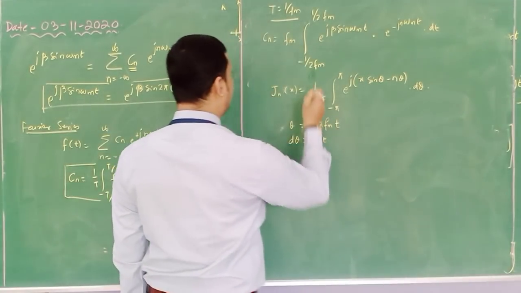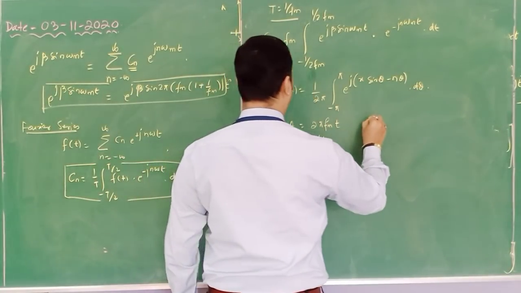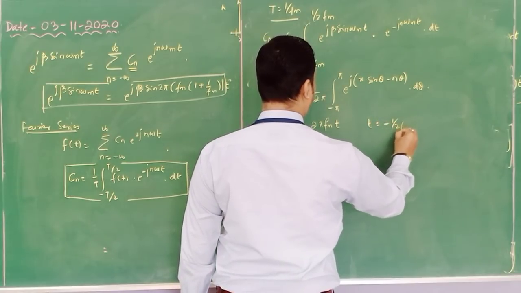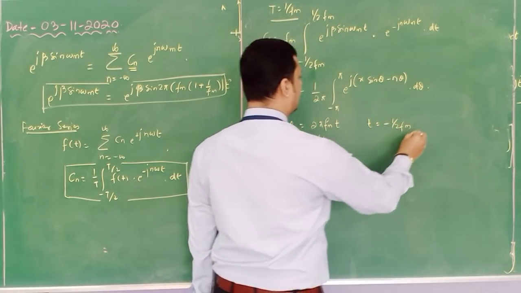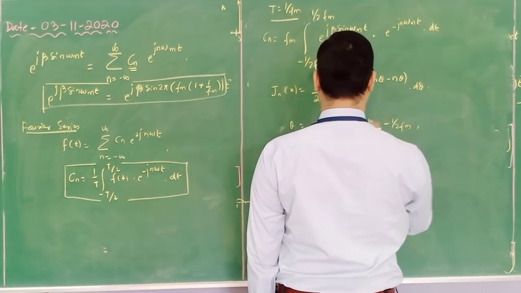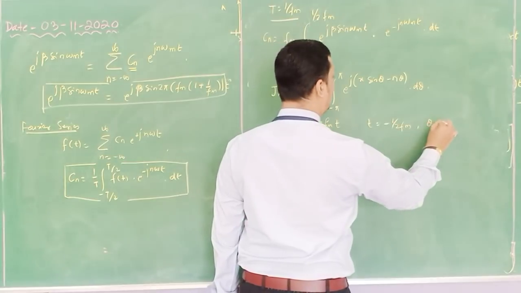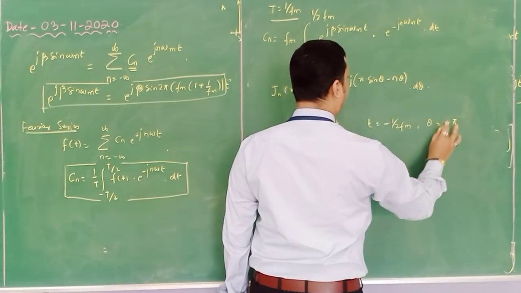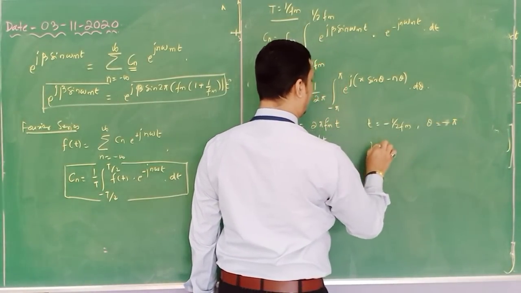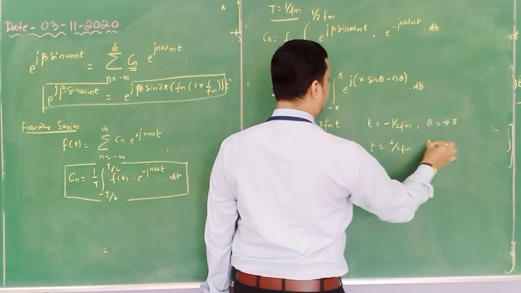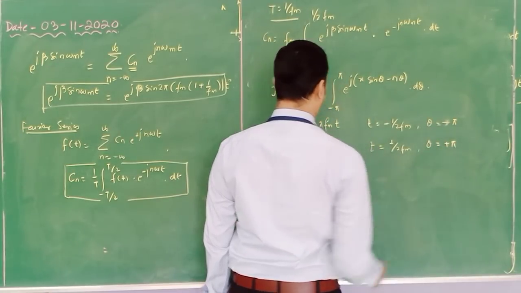So d theta, if I differentiate, I will get dt. And what will the limits be? The limits will be t equals minus 1 by 2Fm. If you substitute t equals minus 1 by 2Fm, your theta will become minus pi. And if t equals 1 by 2Fm, your theta equals plus pi.